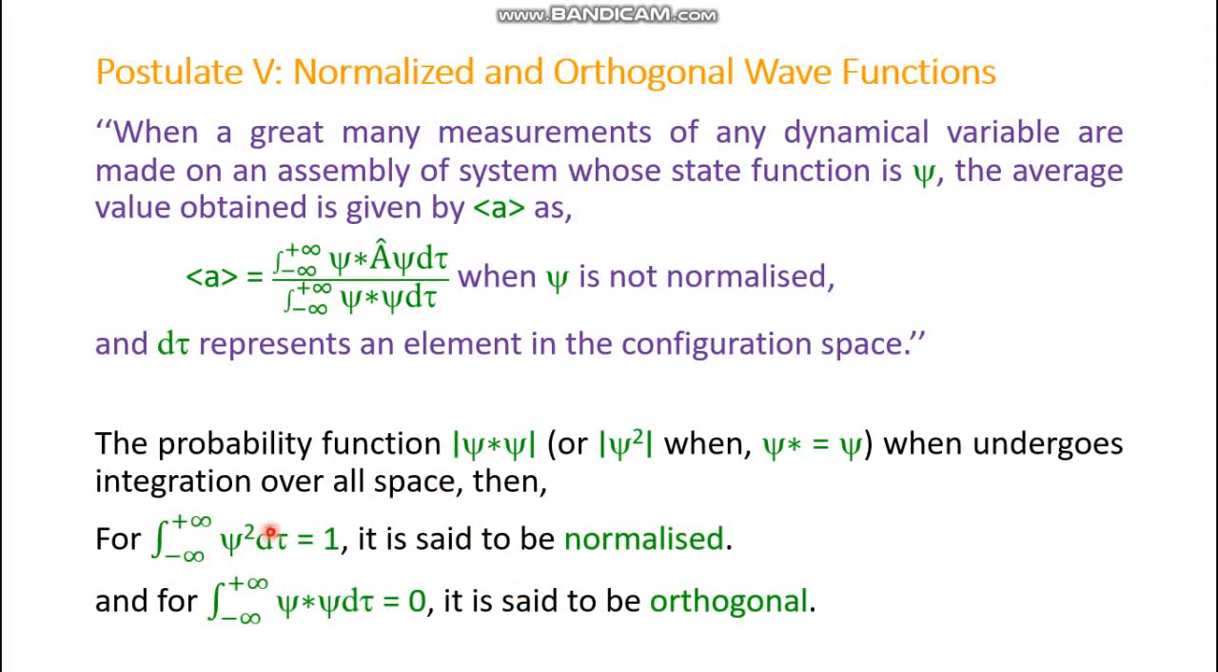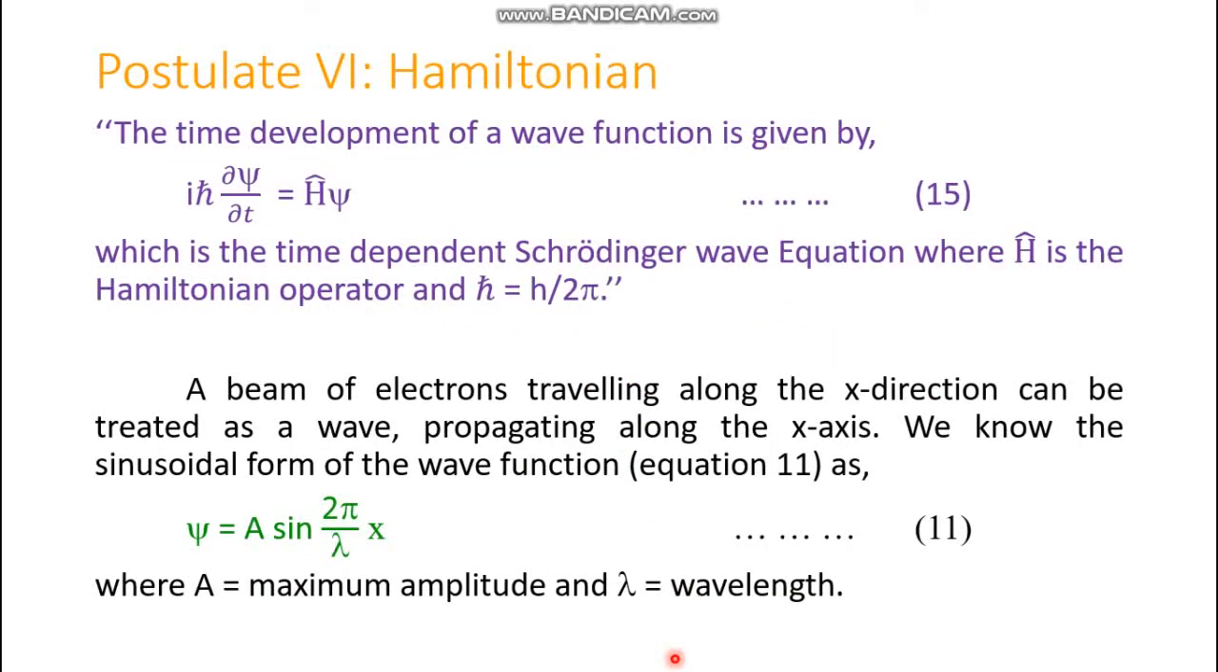Okay, so psi is not complex. In that case, psi equals psi star, and psi star d tau becomes psi square d tau, and integration over all space becomes 1. If it becomes 1, then the function is a normalized wave function. And if it has some complex character, then along with its complex conjugate value, if it is integrated over the space and produces the value 0, then the wave function is said to be orthogonal. So this is about postulate number 5.